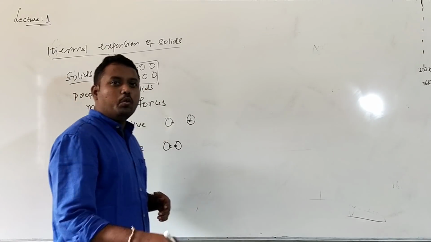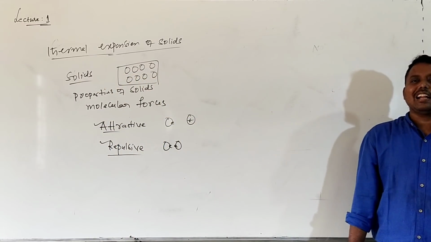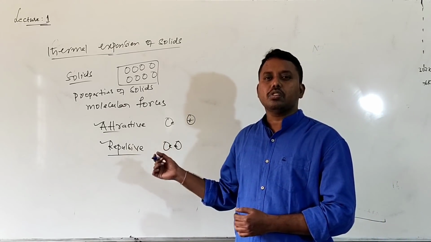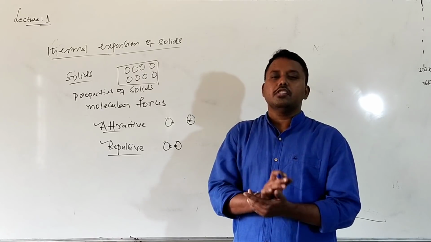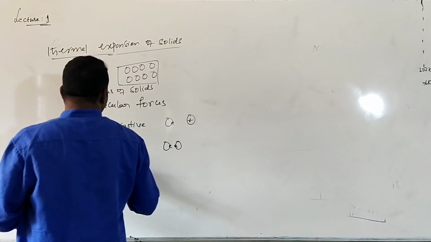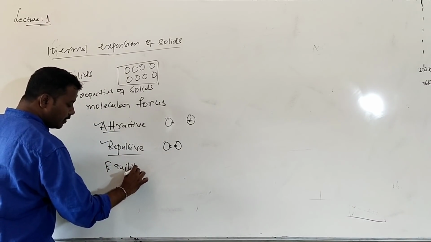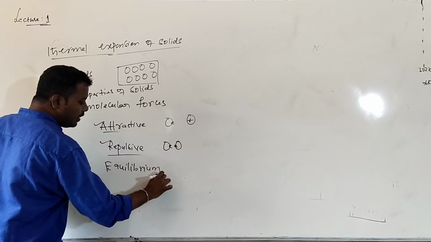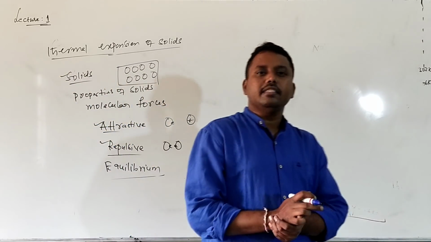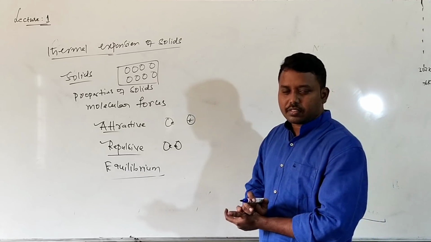Here we showed when it is attraction and when it is repulsion. These attraction and repulsion forces do not obey the inverse square law; they are also electromagnetic forces. Then in the equilibrium state, the shape of the solid will not change, it will be fixed. In this equilibrium state, the attractive forces are balanced by repulsive forces.